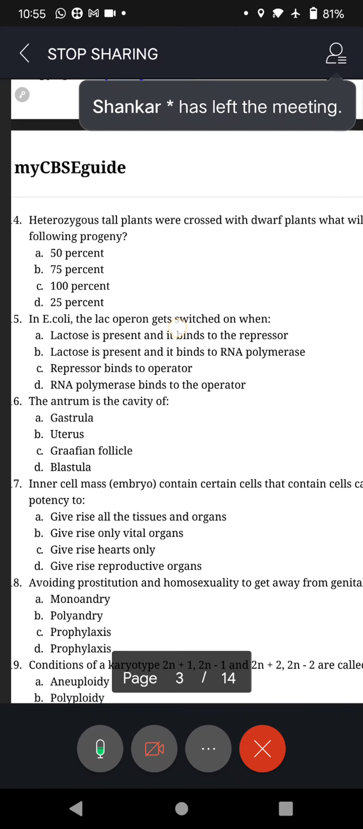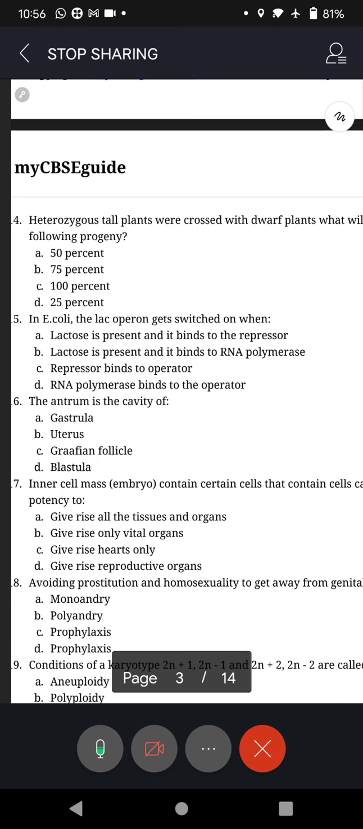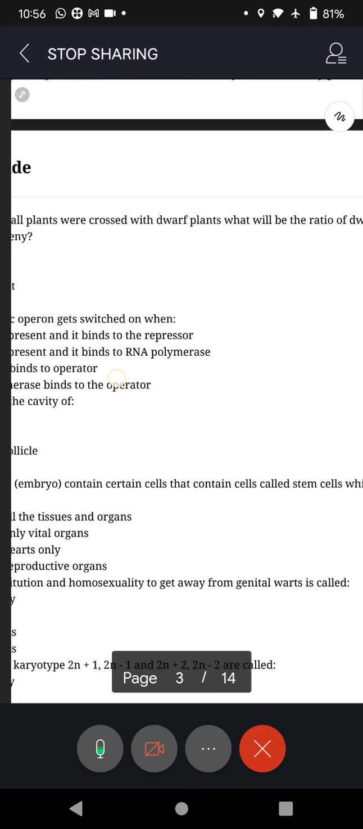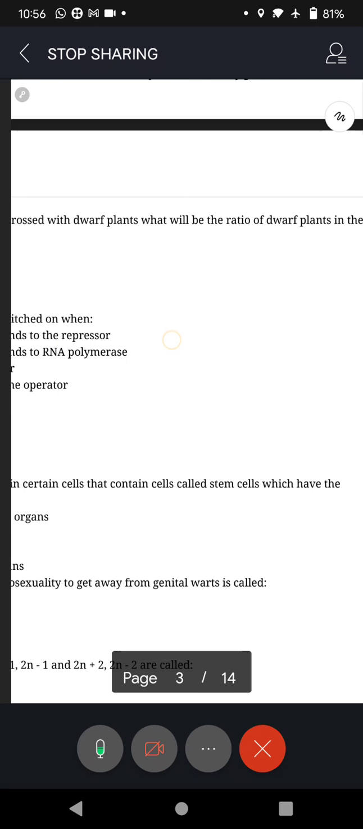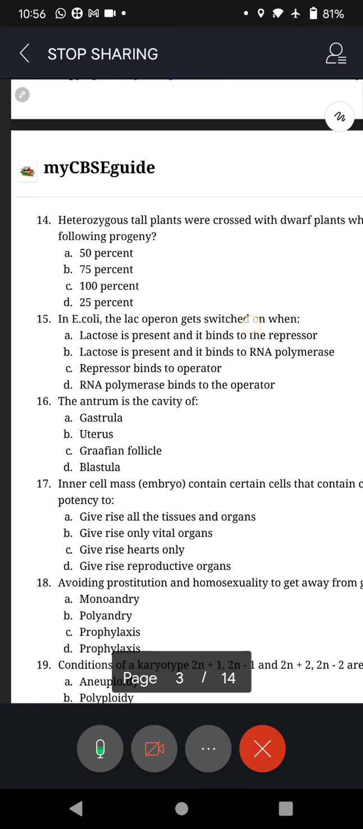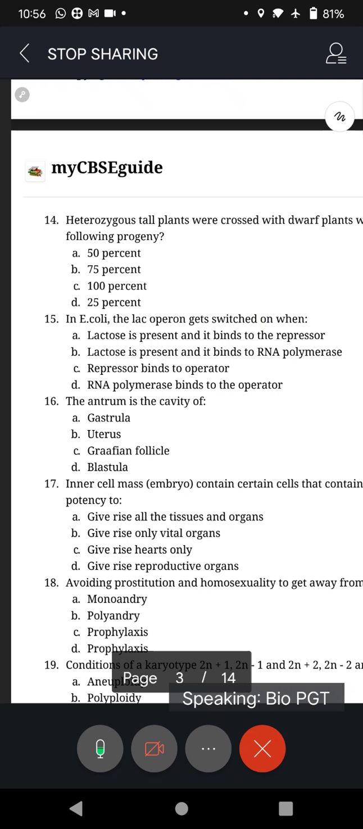Next, we come to question number 14. Heterozygous tall plants were crossed with... Now on a paper, since you are having pen and paper, put the genotypes and put a cross. Heterozygous tall plants, heterozygous, capital T, small t, were crossed with dwarf plants, small t, small t. What will be the ratio of dwarf plants in the following progeny? That is F1 progeny. The parental generation is capital T small t versus small t small t.